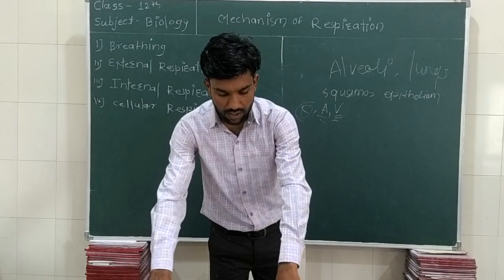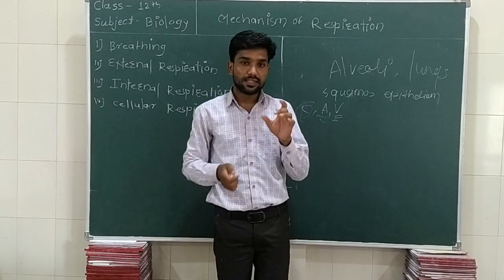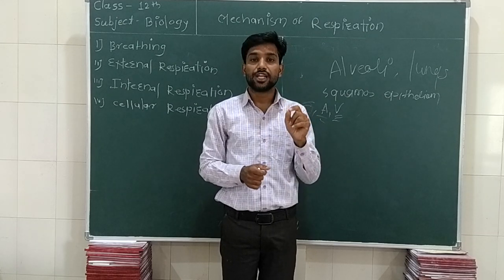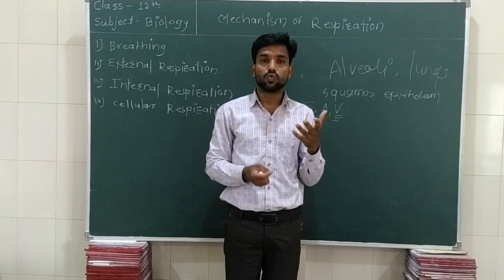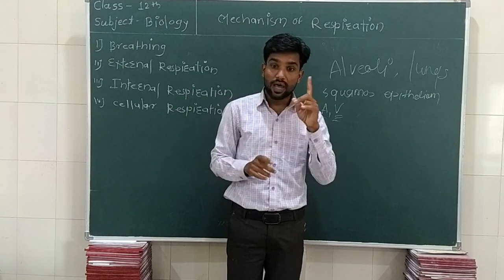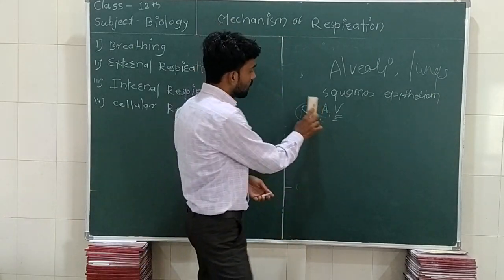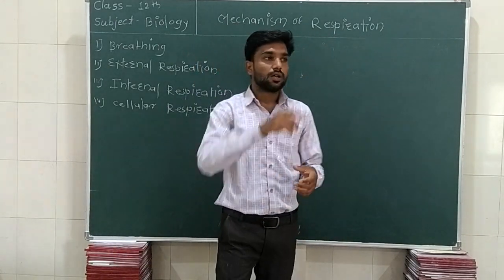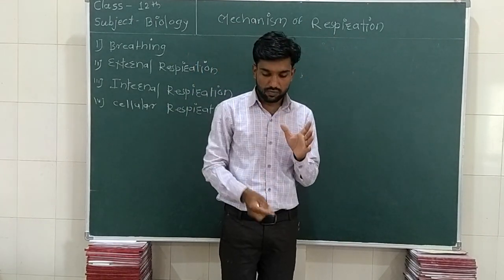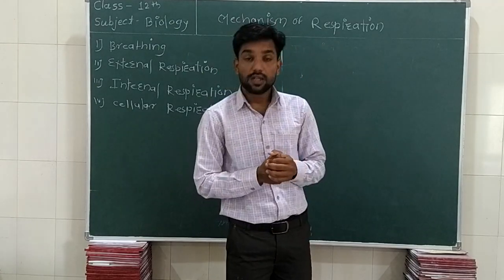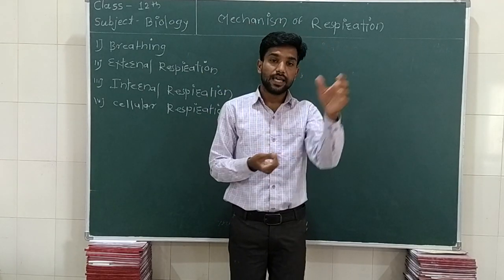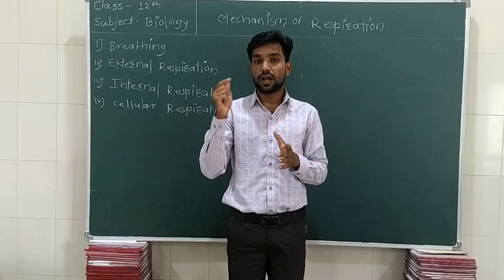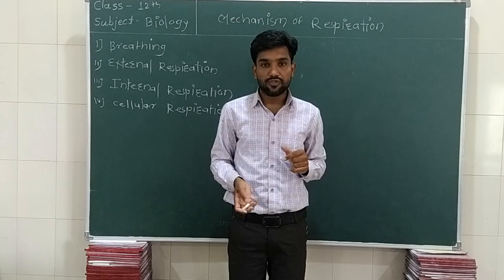Get it? So alveoli, as I told you, is the most important organ responsible for exchange of gases, O2 and CO2. जो exchange of gases हो रहा है, alveoli के through हो रहा है. So how does diffusion of gases take place? The partial pressure of carbon dioxide in alveoli is 40 mmHg and the partial pressure of carbon dioxide in alveolar blood is 45 mmHg.